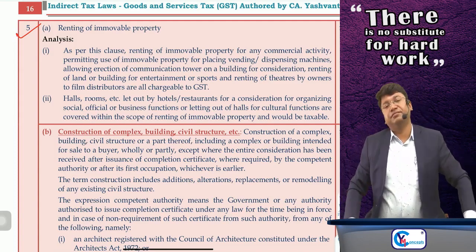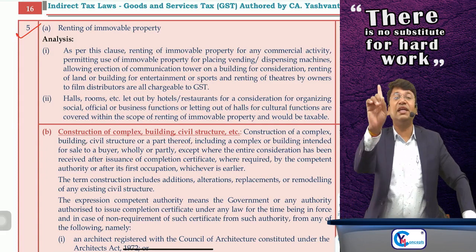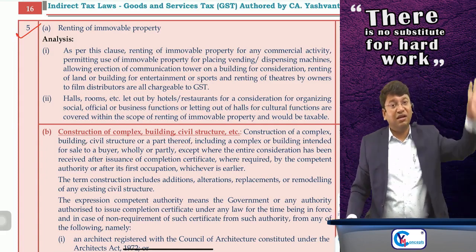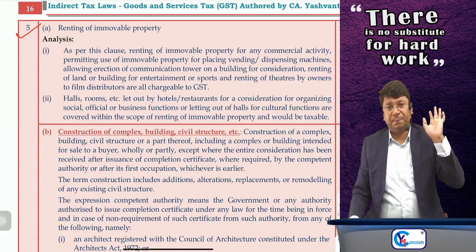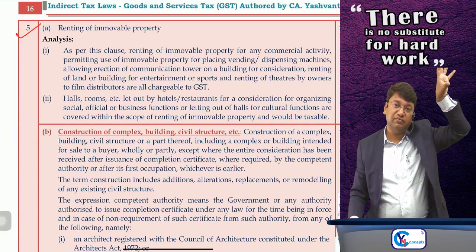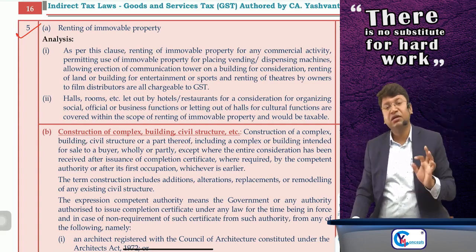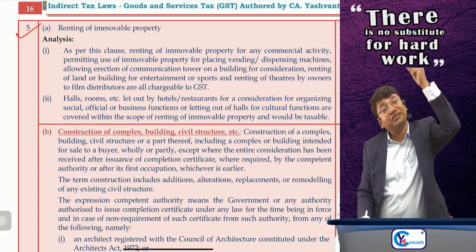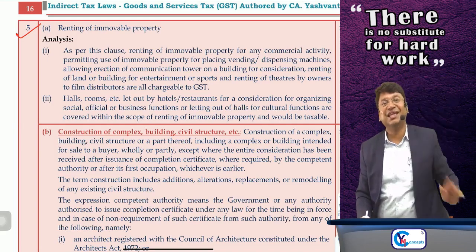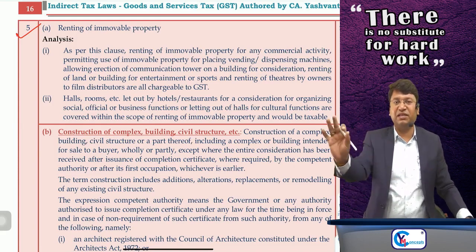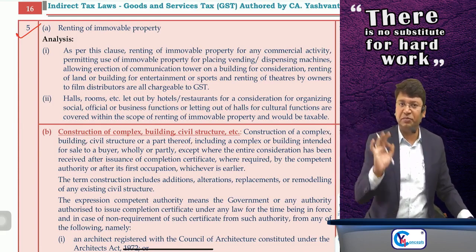Sir, para number 5, clause A says renting of immovable property. Obviously, it is supply of service. Earlier, in a case of an assessee in Delhi service tax, the Delhi High Court had given a disputed judgment. That's why they had to put it in declared services under service tax. And here they have continued it in the form of Schedule 2, supply of services. They have specifically said that it is supply of service. There is no point of dispute at all.